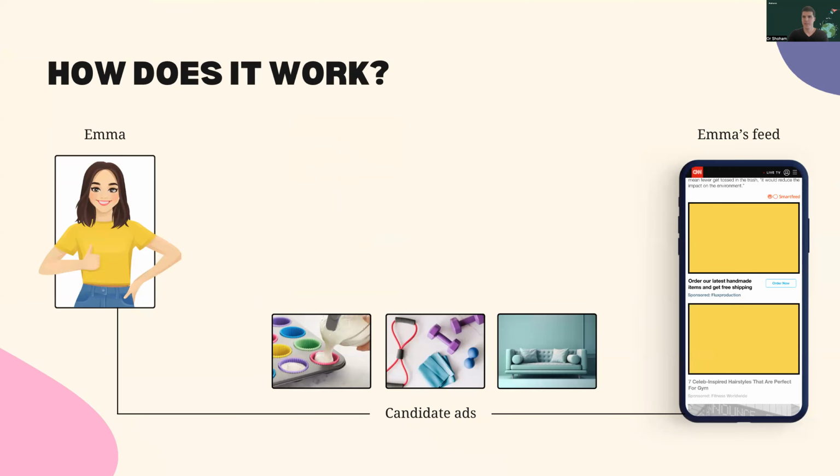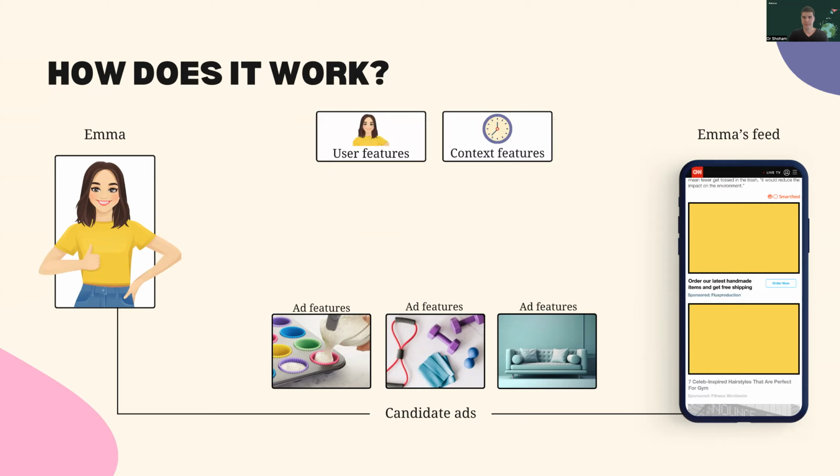Let's simplify the system flow to better understand it. Meet Emma, a daily CNN feed scroller. Each morning, when she scrolls down the CNN feed, a request is sent to Outbrain, and our task is to determine which ads are most likely to catch Emma's attention and get her to click in the predefined yellow slots here. We have a set of candidate ads for this purpose. In this case, it's 3 ads, but usually it's thousands.